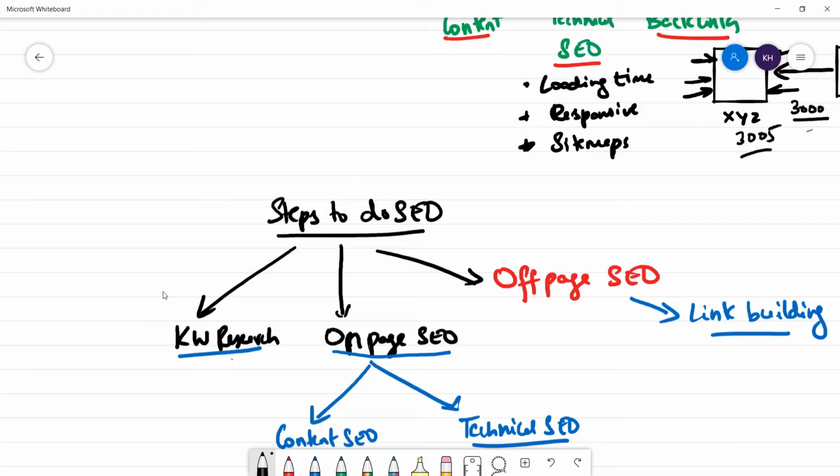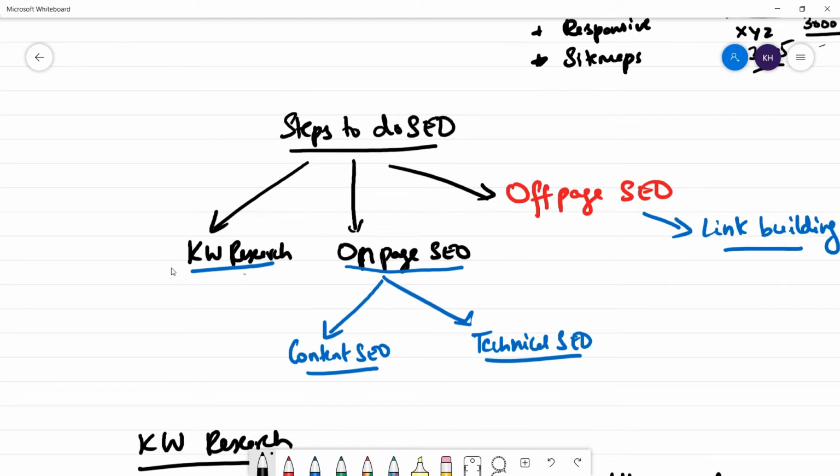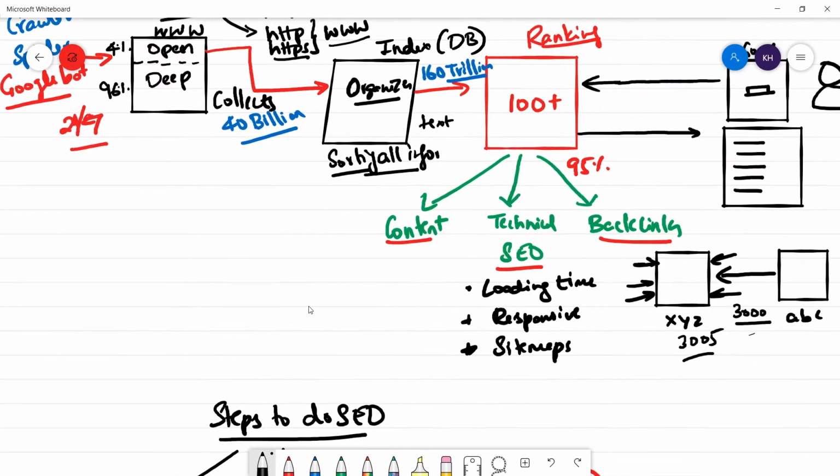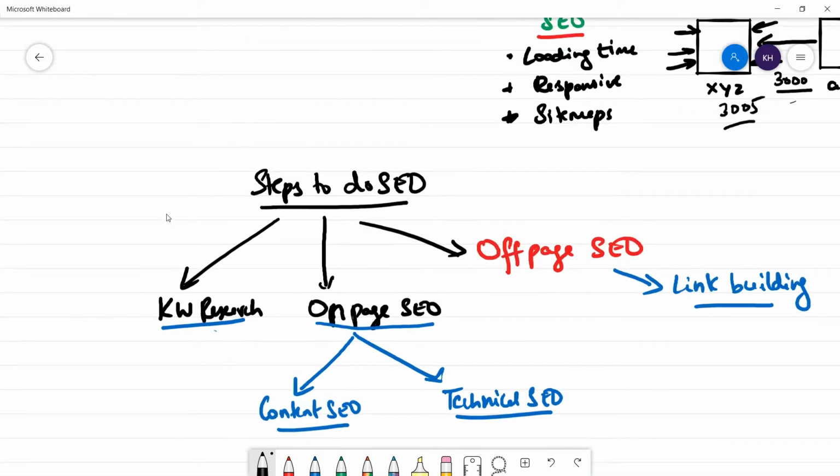Factors in SEO. I told you there are only 3 ranking factors, which are content, technical SEO, and backlinks. And after that, we were talking about steps to SEO. There are only 3 steps in SEO, guys. First step is called keyword research.